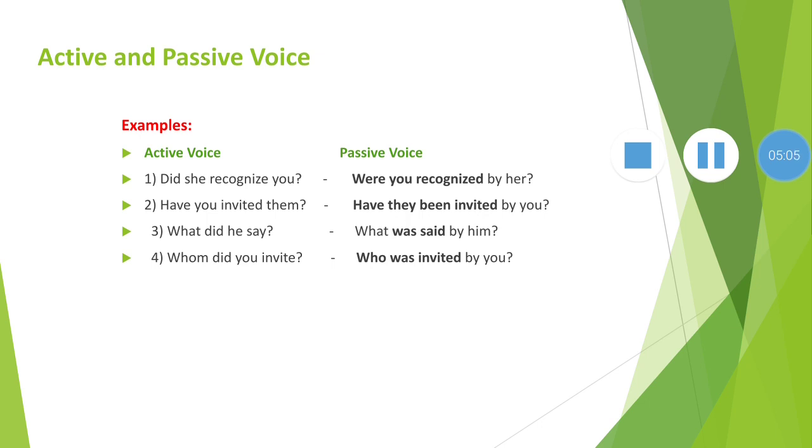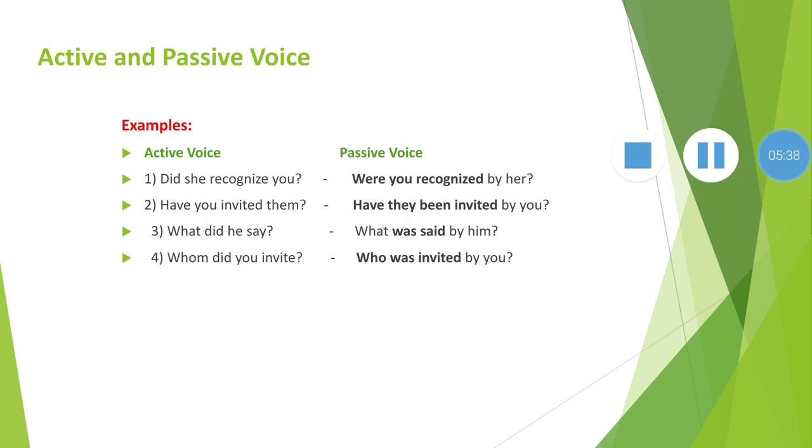Number 2, have you invited them? So we know that the sentence begins with have, and invited is the word in third form, so the simple present perfect tense is used in this example. So we transfer this sentence: have they been invited by you? The sentence begins with have, so we do not change have, we keep it as it is in passive voice also. You transfers into by you, them transfers into they. Been invited means have invited transfers into have been invited.